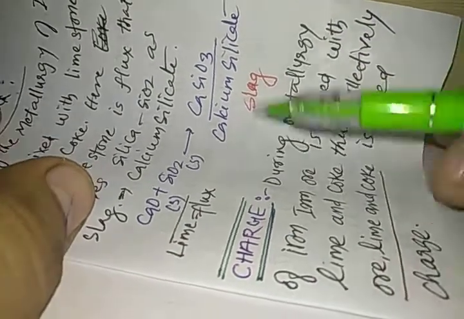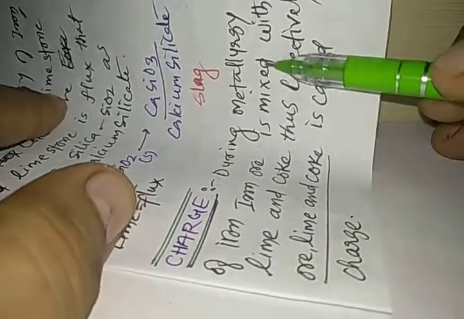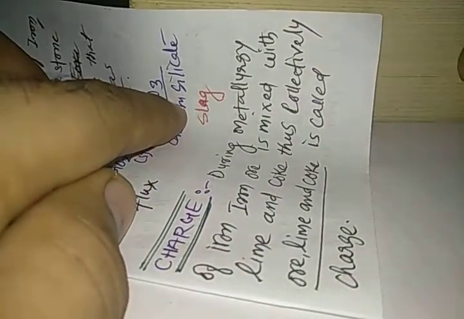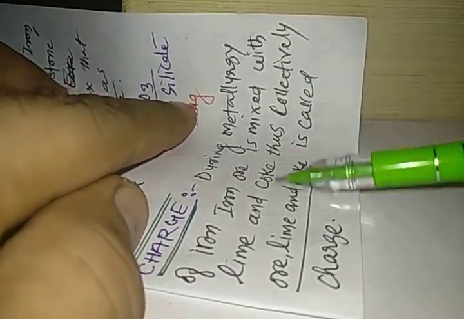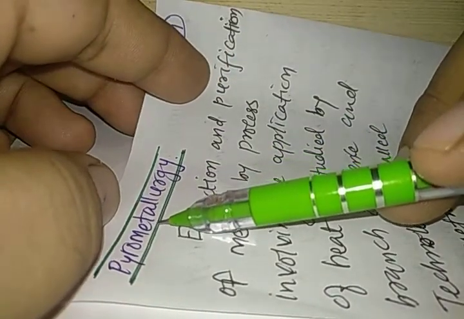Now we need to understand about charge. During the metallurgy of iron, ore is mixed with lime and coke. Thus collectively ore, lime and coke is known as charge. So the form in which the ore is added to the furnace is known as charge. Then we need to understand the next term, which is known as pyrometallurgy.